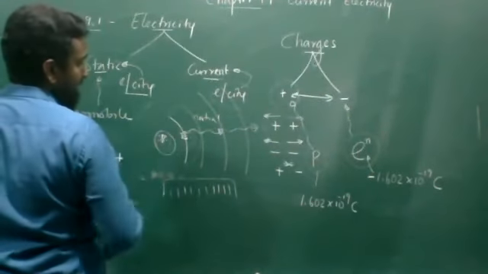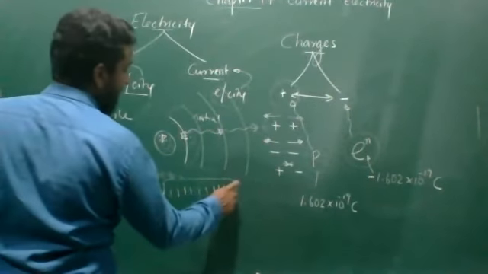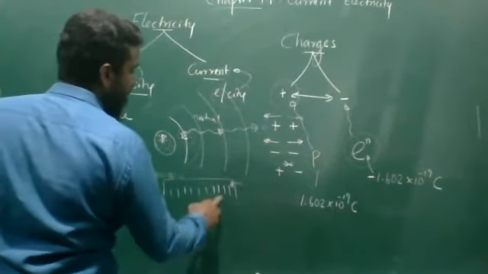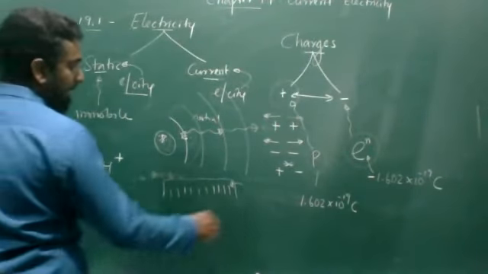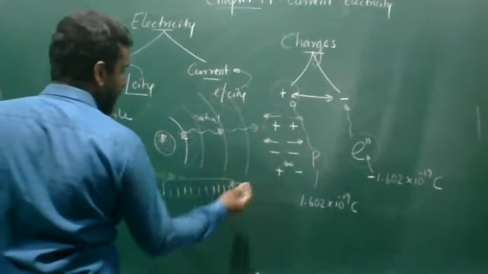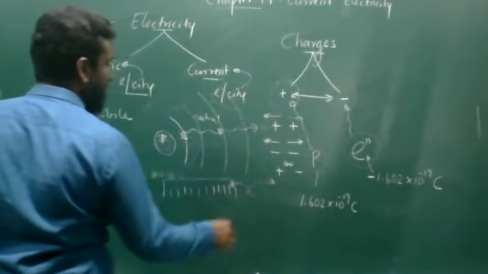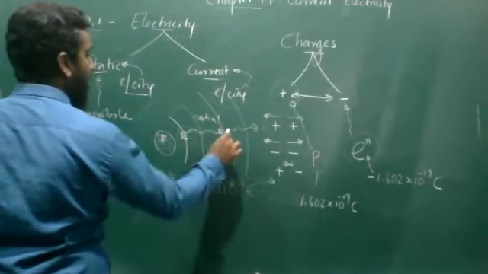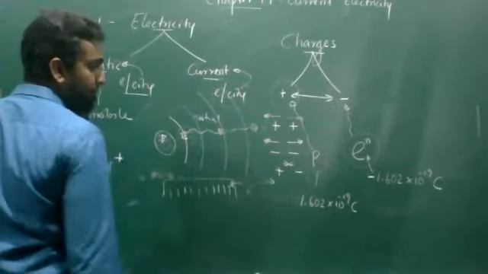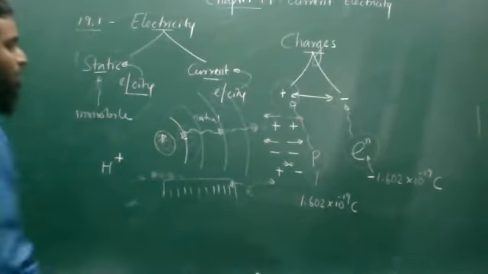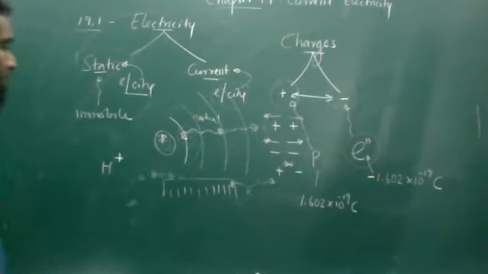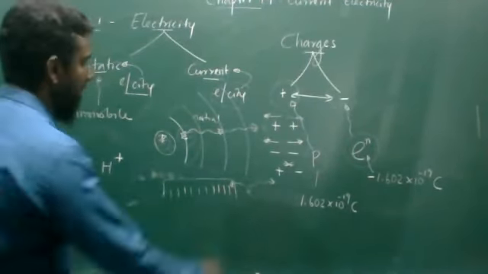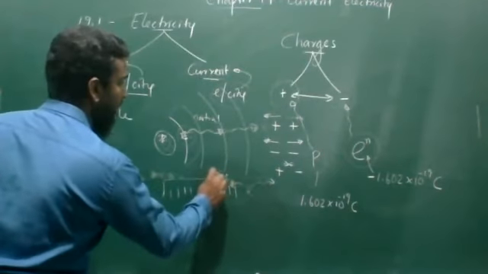That heat energy can be absorbed by the comb, and it can remove some electrons, because if an electron gets energy, it can be removed from the substance easily. Once it is removed, the comb gets a positive nature.